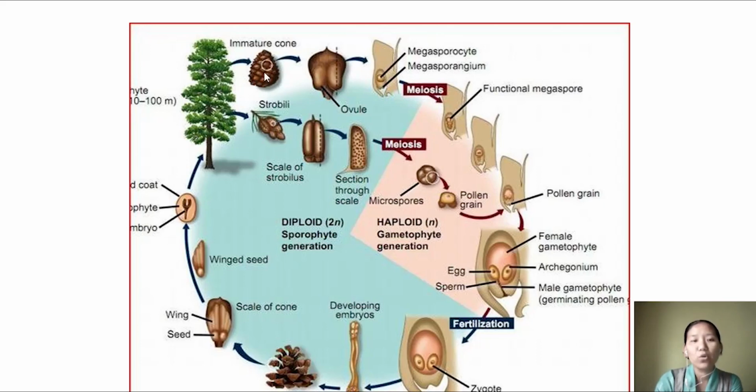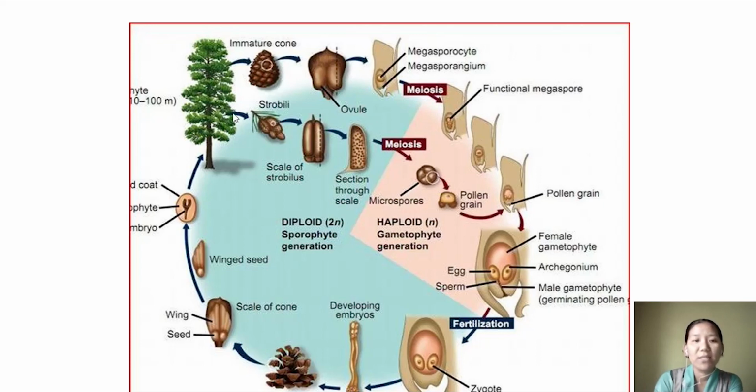Okay, so this female cone will bear a number of megasporophylls, and on the megasporophyll there are megasporangia, that is ovules. In the ovule there is a megaspore mother cell, and the megaspore mother cell undergoes meiosis to produce 4 cells, 4 megaspores. Out of that only 1 will be functional, and that functional megaspore will produce the archegonium, or we can say the female gametophyte. So they give rise to a female gametophyte containing archegonia here.